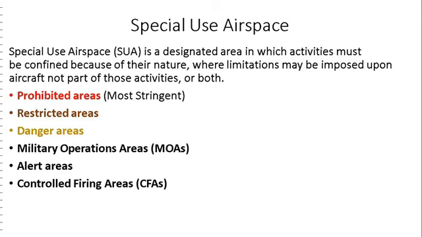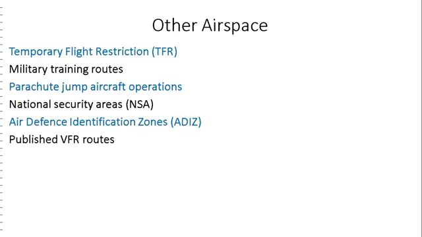The other special use airspace are military operations area, alert areas, controlled firing areas. Then other airspace are temporary flight restrictions, military training routes, parachute jump aircraft operations, national security areas, air defense identification zones, and published VFR routes.